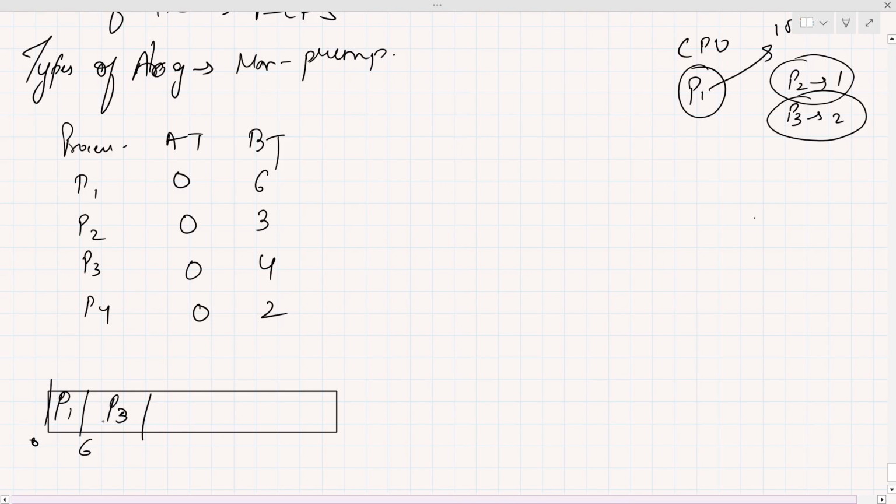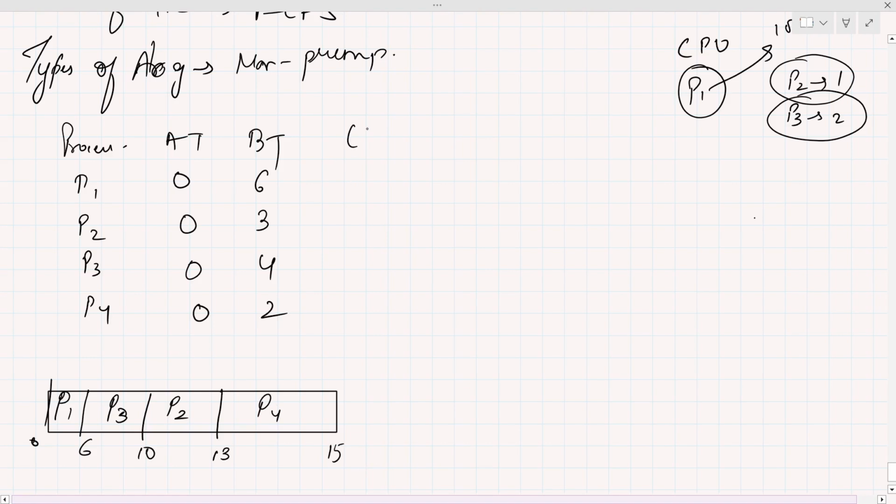So P3 will get a CPU. Burst time is 4, so 6 and 4, 10. After that, P2 and P4. P2 has the highest burst time, so the completion time of P2 becomes 13. After that, P4, and the completion time becomes 15. So this is how you solve the question.